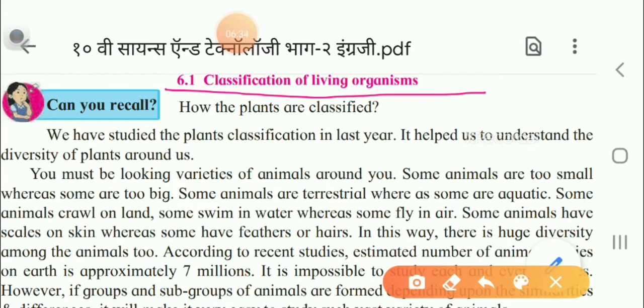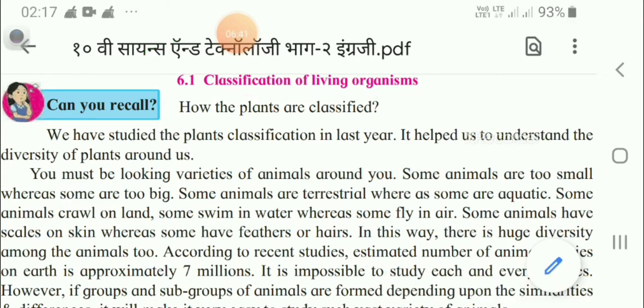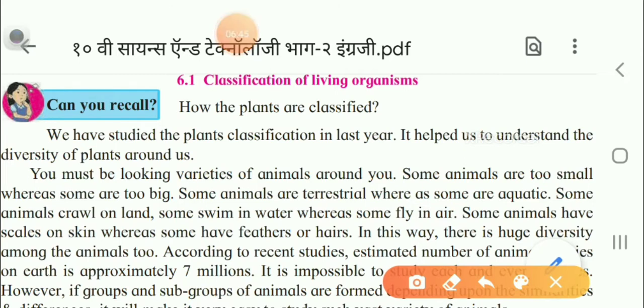So here we can see, children, a variety of animals are present around us. Now out of these animals, some animals are too small, whereas some animals are too big.